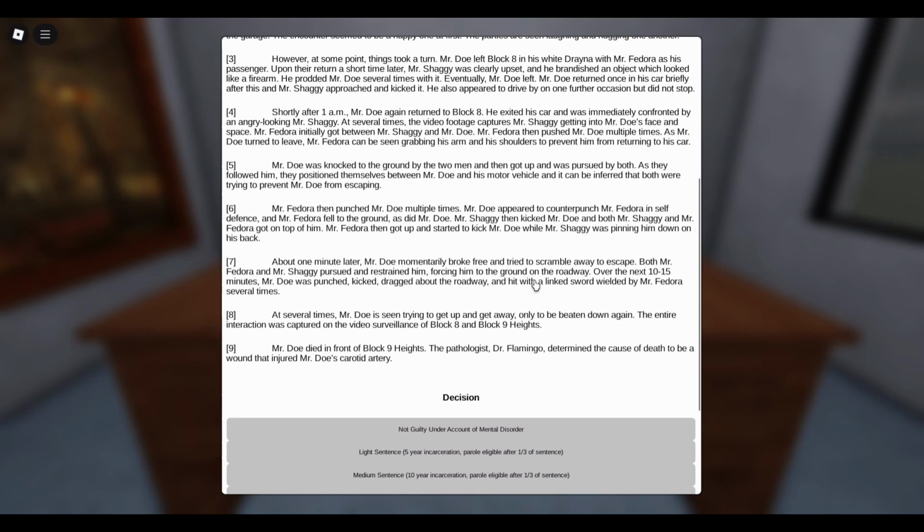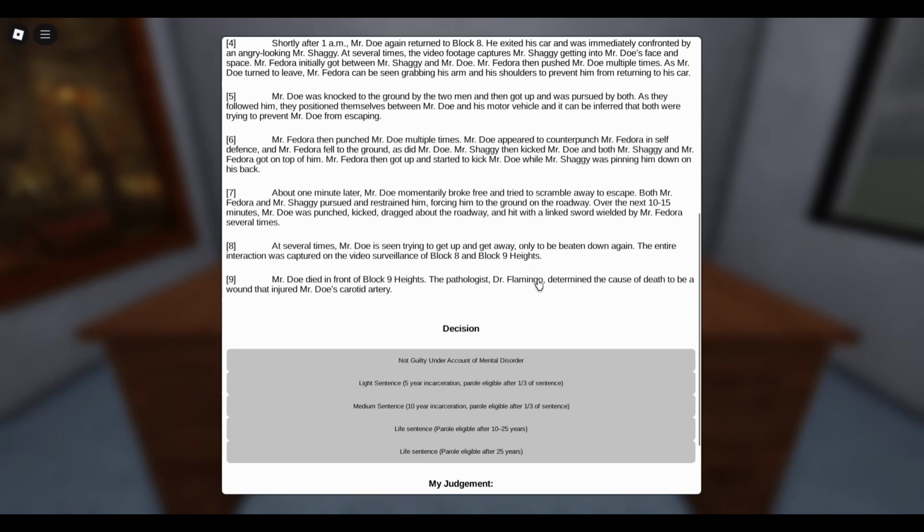Mr. Shaggy and Mr. Doe were having an argument. Mr. Fedora steps in, but then all of a sudden he starts pushing Mr. Doe, getting violent. Mr. Doe was knocked to the ground by the two men and then got up and was pursued by both. As they followed him, they positioned themselves between Mr. Doe and his motor vehicle, and it can be inferred that both were trying to prevent Mr. Doe from escaping. So Mr. Fedora began to punch Doe, and then Mr. Shaggy got up and started punching Mr. Doe, and they both began punching him at the same time.